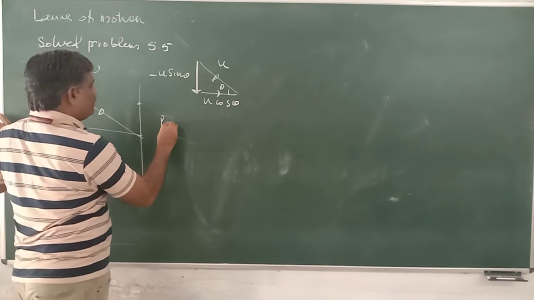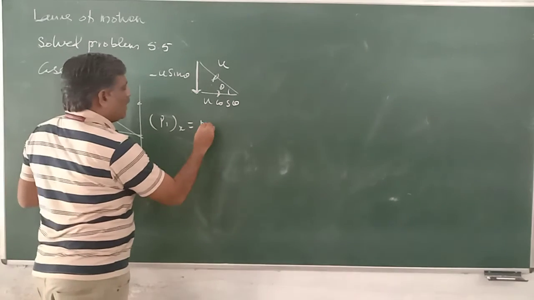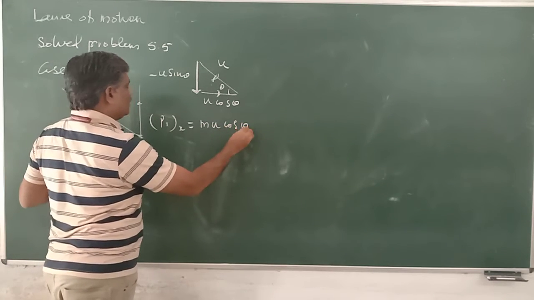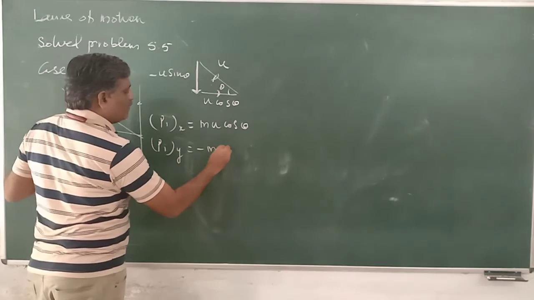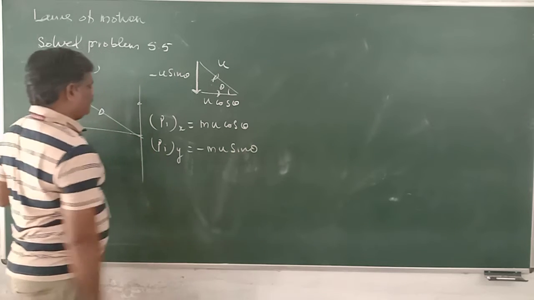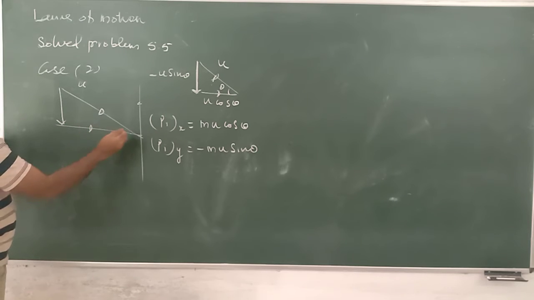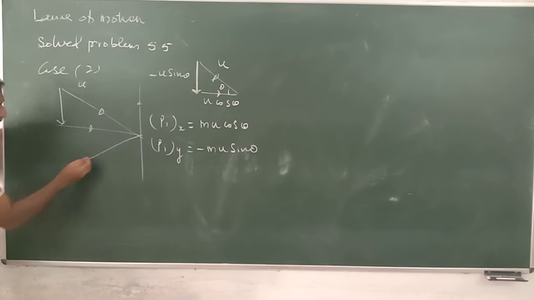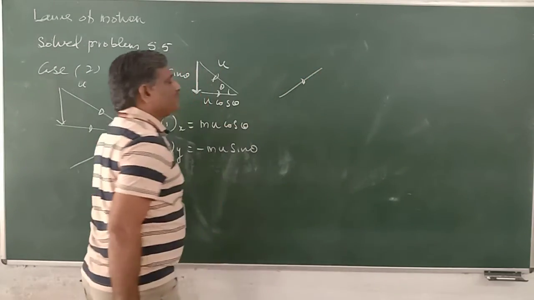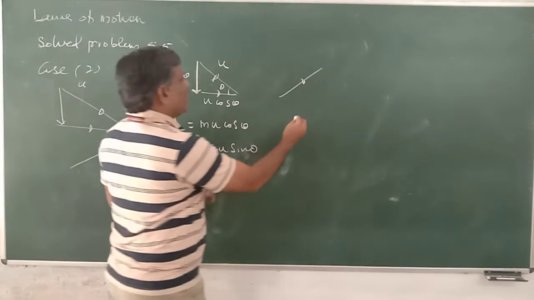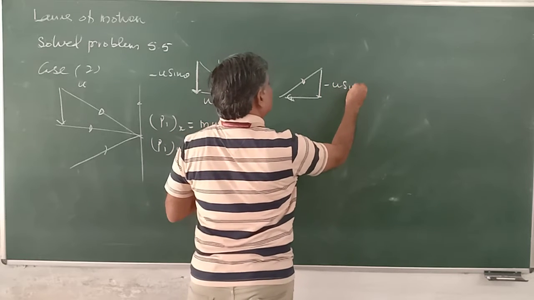So P initial along the x-axis is equal to mu cos theta. P initial along the y-axis is minus mu sin theta. Now the other case is in this direction. This is also this plus this. So it is minus u sin theta, no problem.